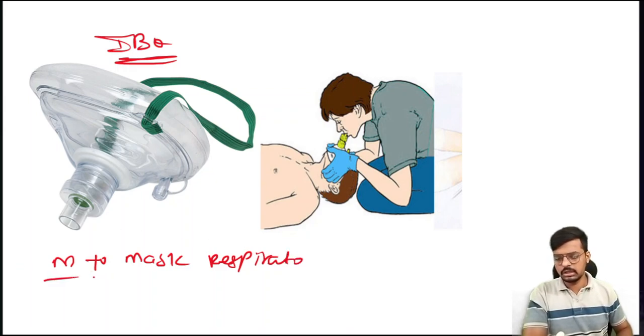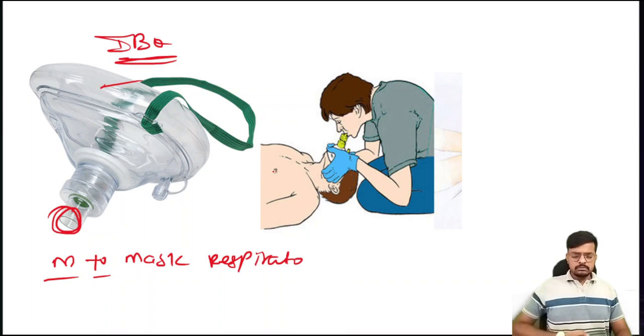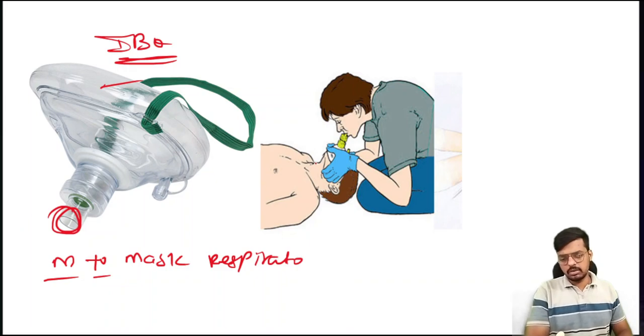In case of airway blockage, in order to create breathing, we hold this with a tight sealed lip, place this portion on the patient, and hold it with the E and C technique. Then deliver the respiration through our own mouth. Take a deep breath like this and blow directly into this mask. The air will go inside the lungs of the patient.